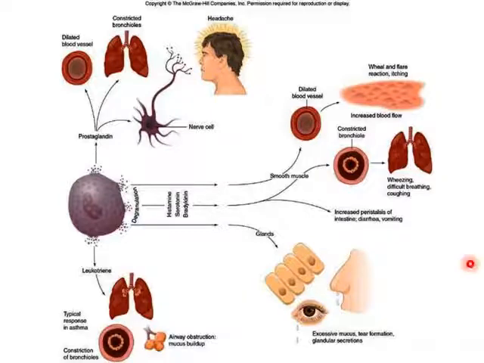The histamine, you can see over here, will lead to excessive mucus secretion, glandular secretions and tear formation. It can also lead to constriction of smooth muscle, especially of bronchioles, and it will lead to dilatation of smooth muscles of blood vessels. So it will increase the amount of blood flow, but it will decrease the amount of air flow. Very similarly, you can see the leukotriene has got very similar response, where there is a constriction of